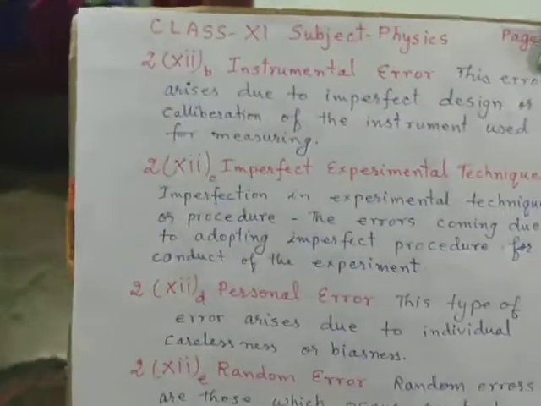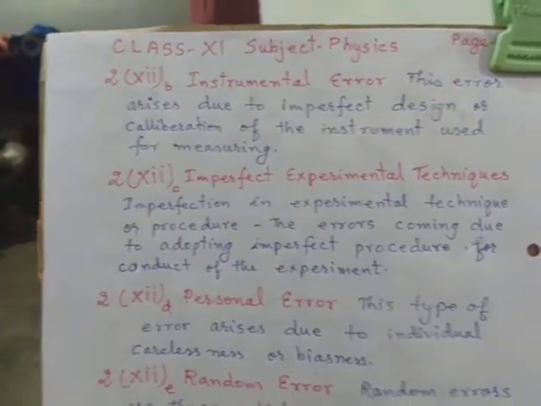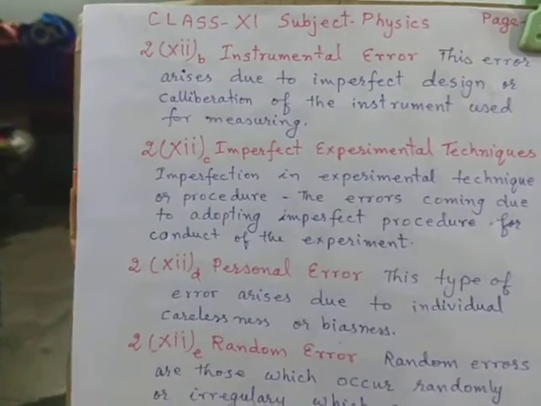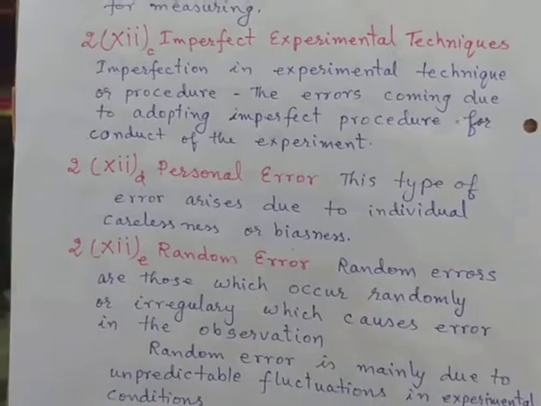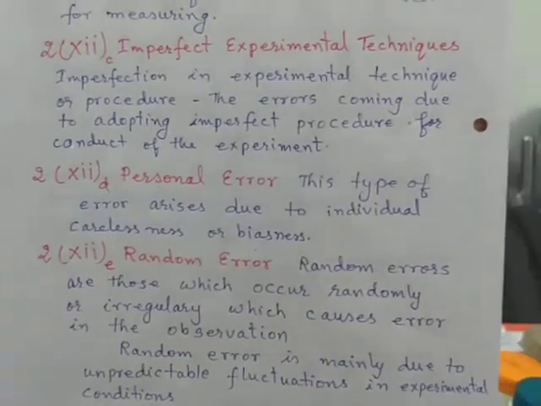So either way, this is a common phenomenon. You will see the personal habits dominate over the measurements, and so that is called personal error. This arises due to personal carelessness or biasness.